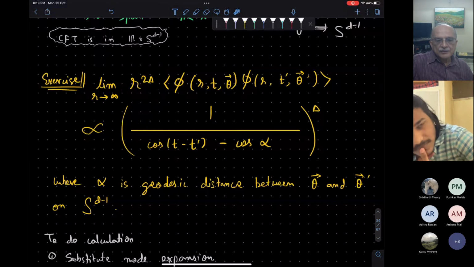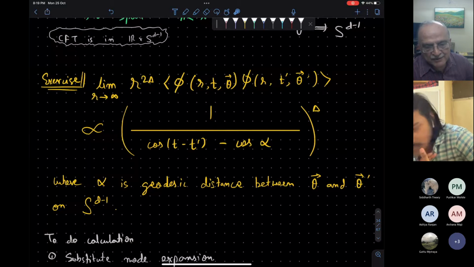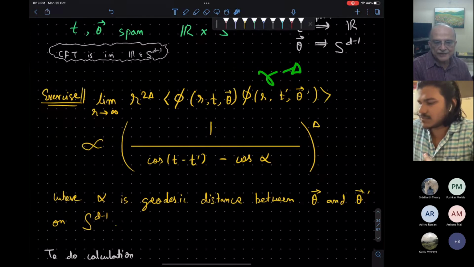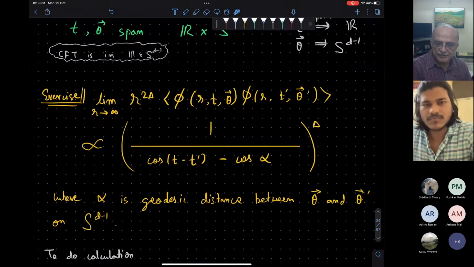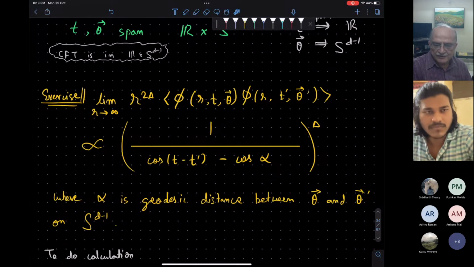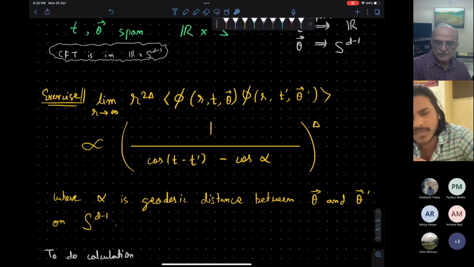So you are saying the limit R, but so that's the thing. R to the 2 delta factors out the R dependence from the fields, and then you should be just left with t and alpha dependence. So I thought this was all boundary theory. Where is the quantum gravity coming in? Not yet, I think. This is not the bulk theory.